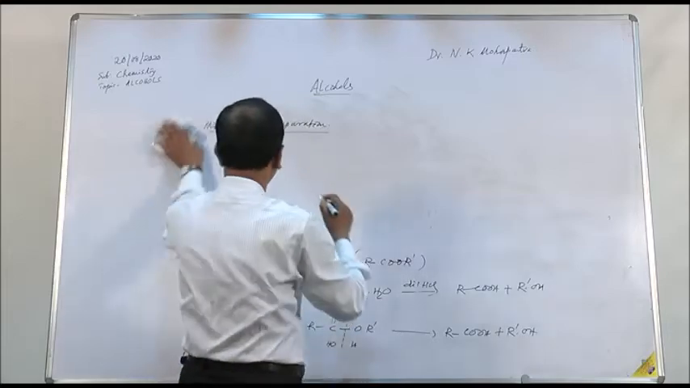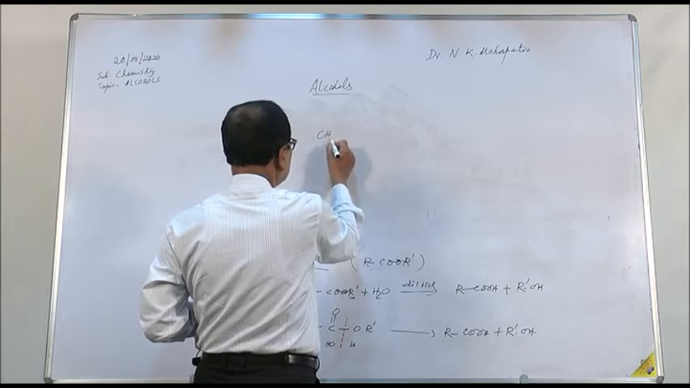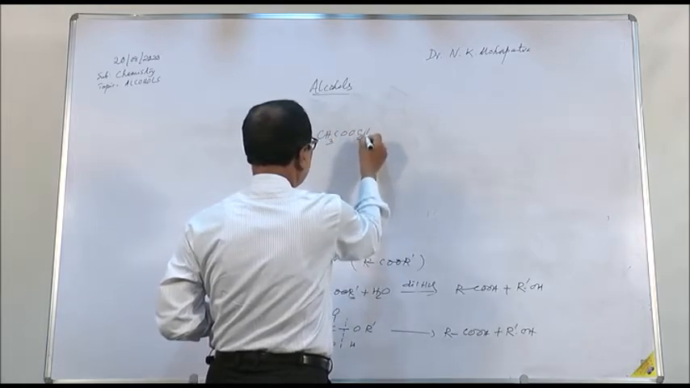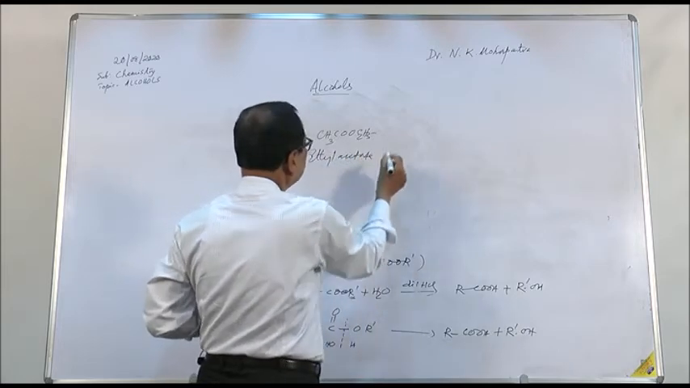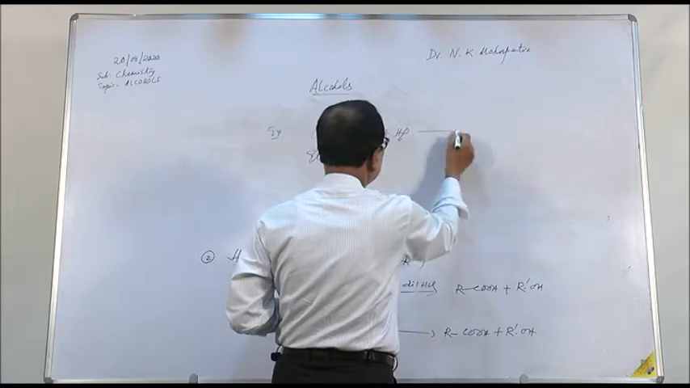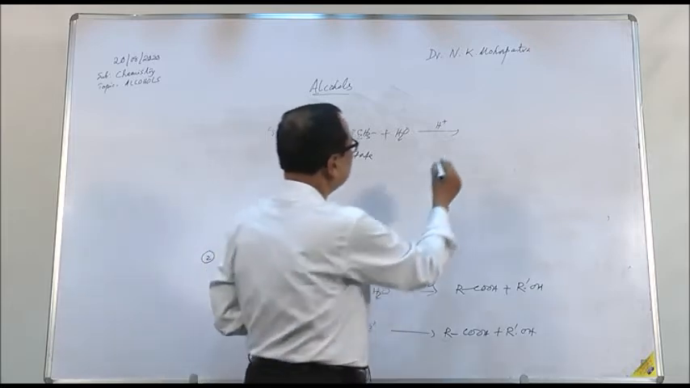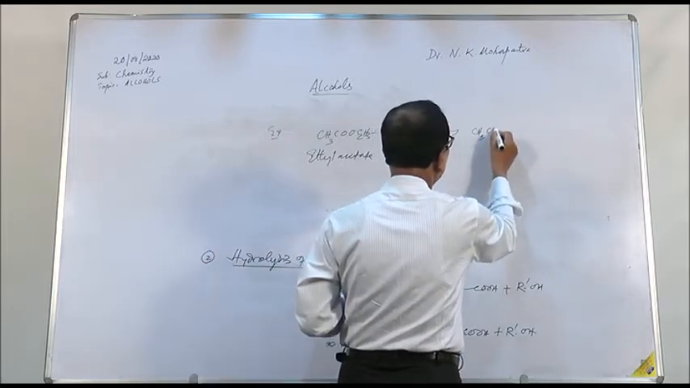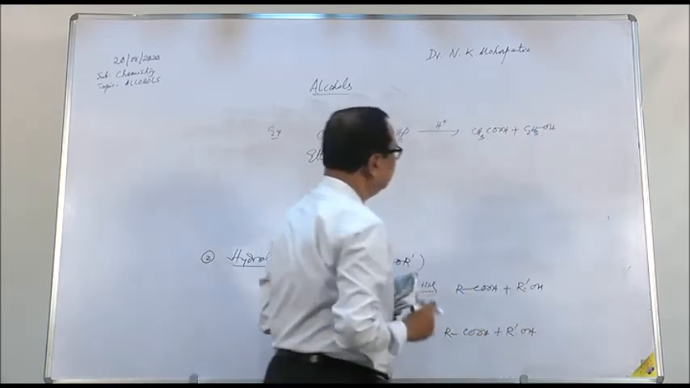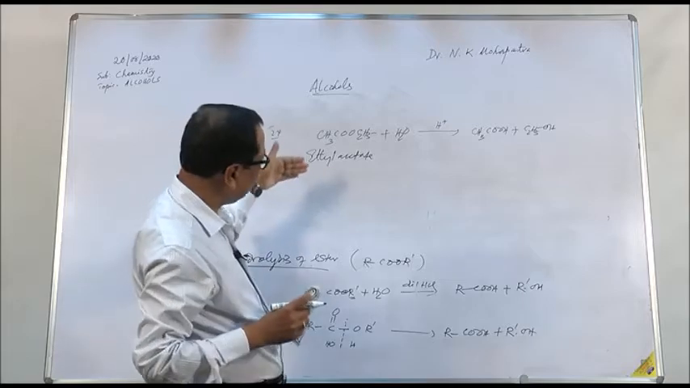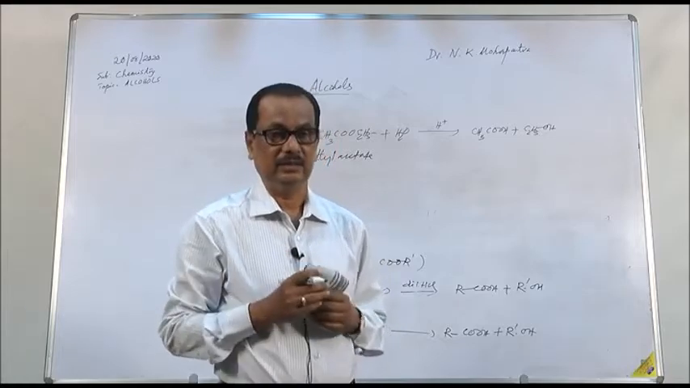For example, when ethyl acetate, CH3COOC2H5, this is ethyl acetate, is hydrolyzed in the presence of H plus, which stands for acid, then the product formed will be CH3COOH plus C2H5OH, ethyl alcohol. But this hydrolysis can also be carried out in the presence of dilute alkali, dilute sodium hydroxide